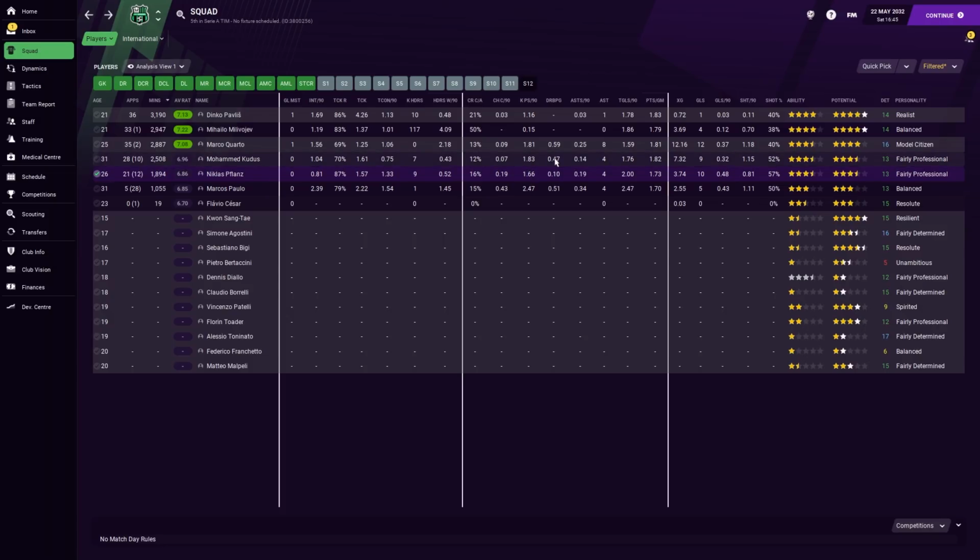Kudus dribbles way more. Even though our tactic doesn't really want it, he does do it, and it's sometimes nice to have a player that can kind of do that. So not really too bothered about that. We do score more with Flansy in the team, but we win fewer points. And you can see that Kudus' xG is massively higher than Flans'. So he is definitely getting into a better position. The fact that Flans has scored 10 times this season with an xG of 3.74 is absolutely ridiculous.